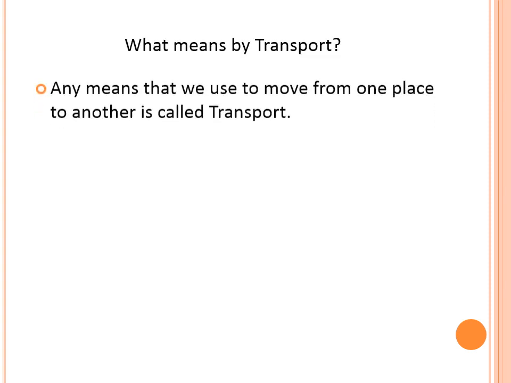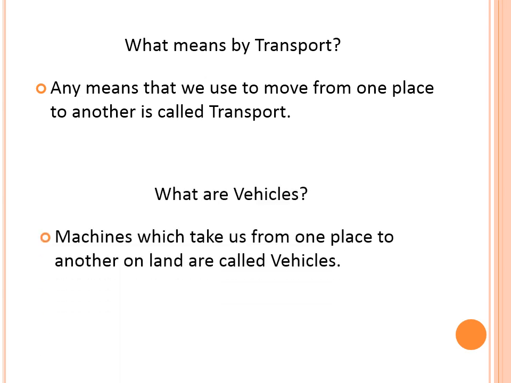But first of all, you have to know what is meant by transport. Any means that we use to move from one place to another is called transport. Whenever we are doing transportation, we need certain things, and for that we use vehicles. What are vehicles? Machines which take us from one place to another on land are called vehicles.